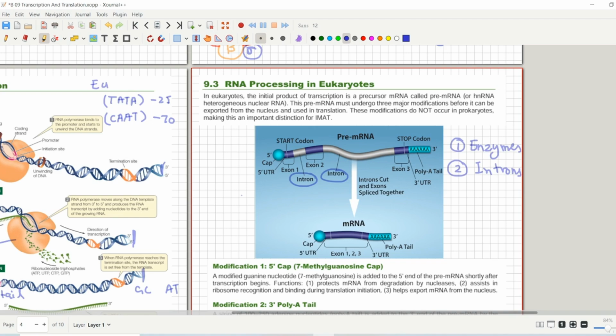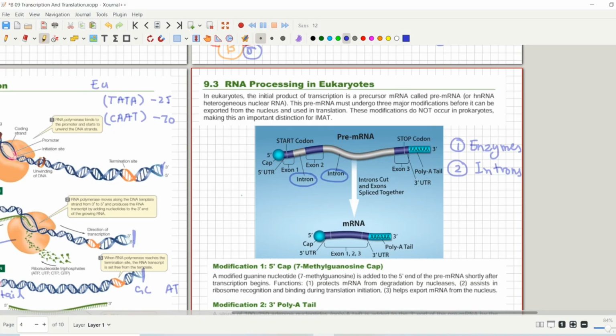To solve these two problems, we have a process called post-transcriptional modification, or RNA processing. RNA processing happens in eukaryotes but not in prokaryotes, because in prokaryotes transcription and translation both happen in the cytoplasm, as prokaryotes don't have a nucleus. There are three events involved in this process.